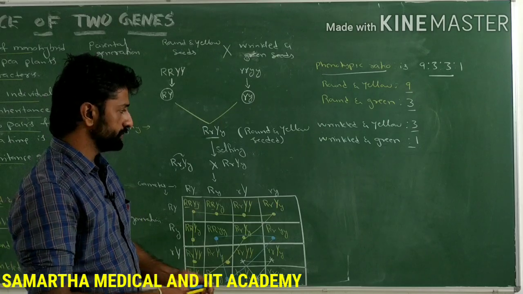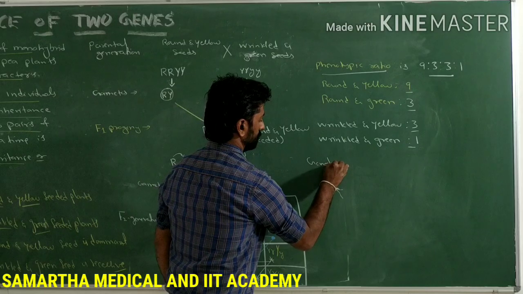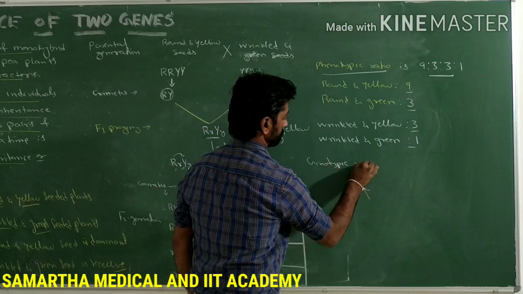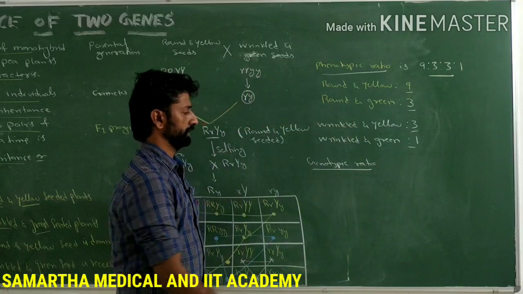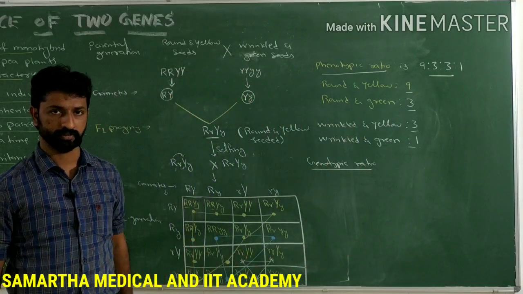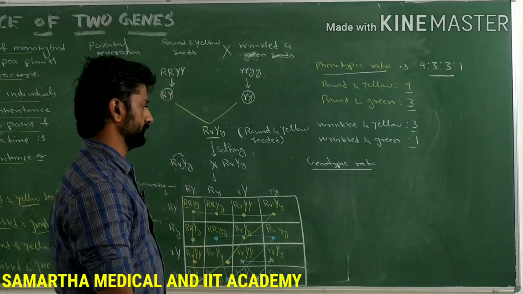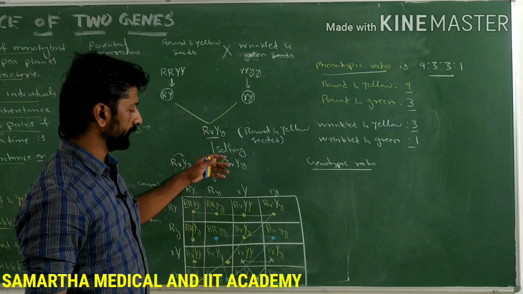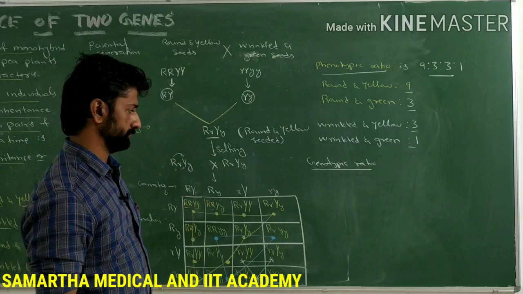What about the genotypic ratio then? What about the genotypic ratio? See, if you know the genotypic ratio of the dihybrid cross, you can answer any type of questions based on this genotypic ratio of the dihybrid cross. So how to calculate the genotypic ratio?